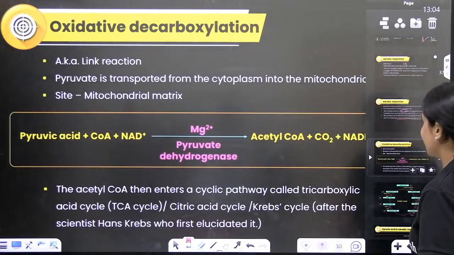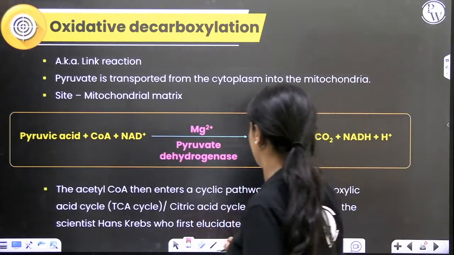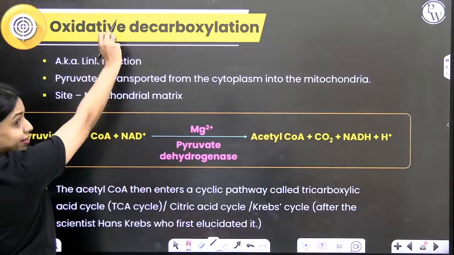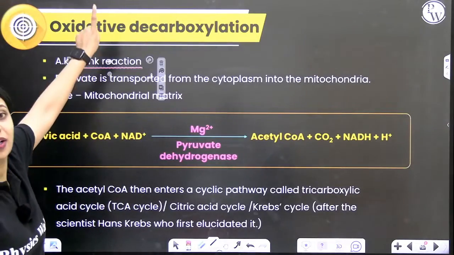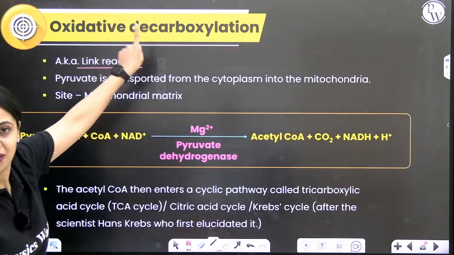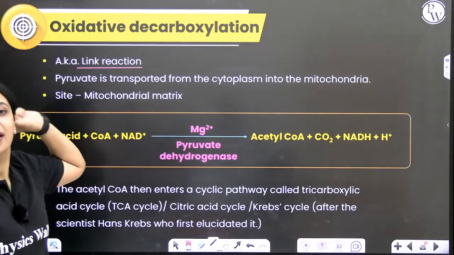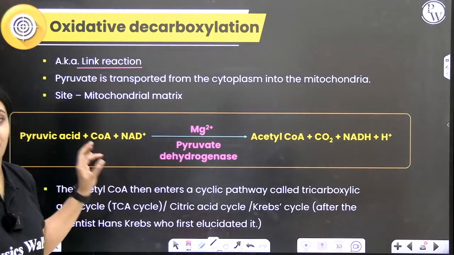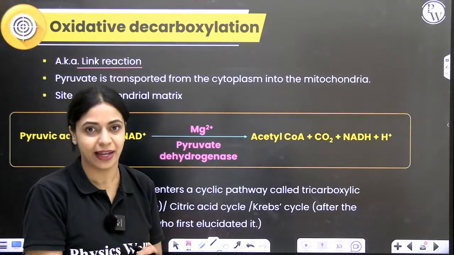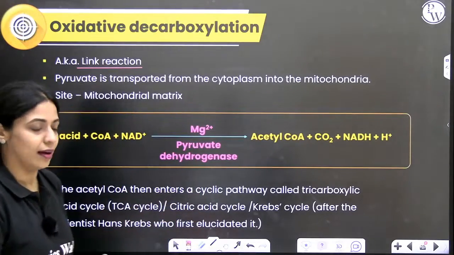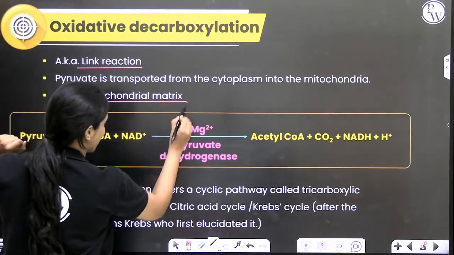Yeah. So let's talk about oxidative decarboxylation. Over here, oxidative decarboxylation is also called link reaction. Why do we call it oxidative decarboxylation? In this reaction, oxidation is happening and also decarboxylation is happening. Whenever decarboxylation happens, what happens? A molecule of carbon dioxide will get removed. Over here, this occurs in the mitochondrial matrix.